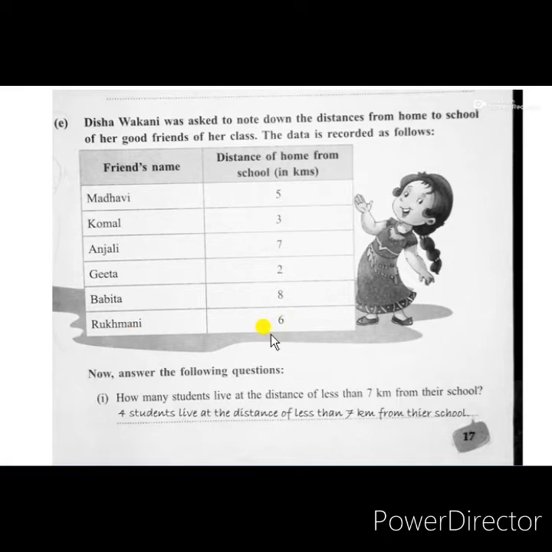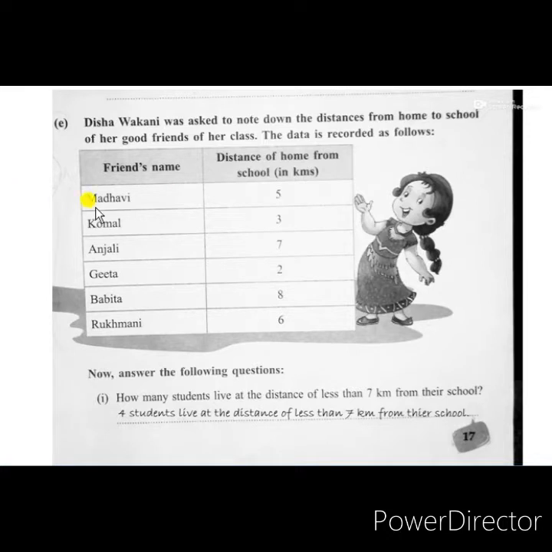Now related to this box we have been given a few questions. The first question is on this page and the remaining questions are given on page number 18. We have to read the question and find the answer from this box. First question: how many students live at a distance of less than 7 kilometers from their school? One by one we have to observe how many kilometers they live from their school.